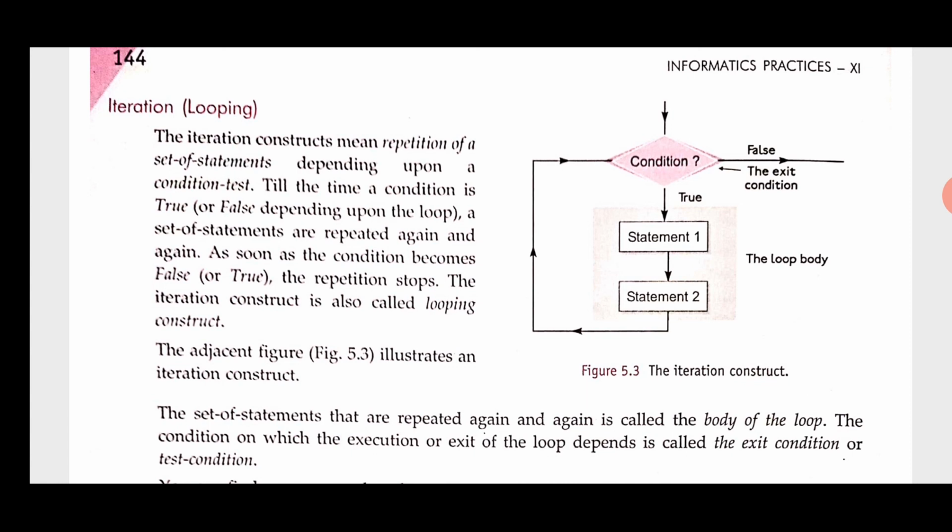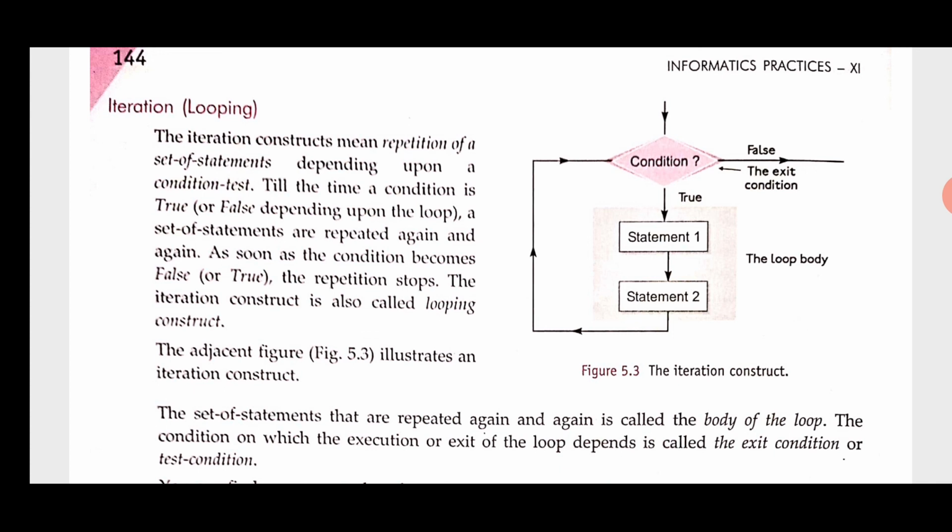In this picture we can see how the looping statement is executing. There is a condition. If the condition is true, then it will go towards the true flow, and there are a few statements, and these statements again send the flow towards the condition check.